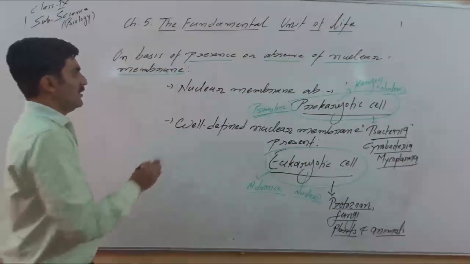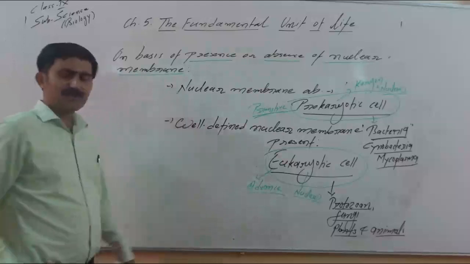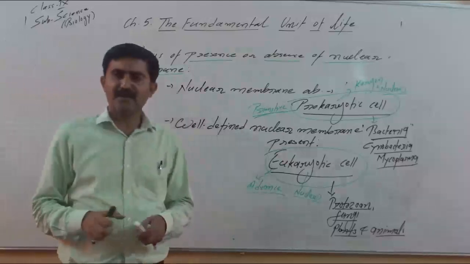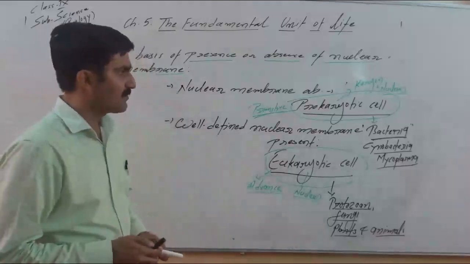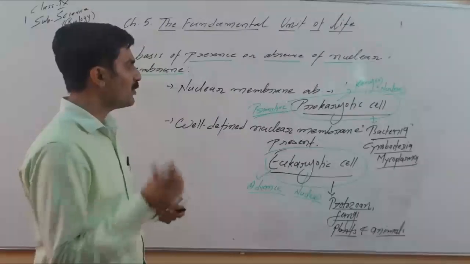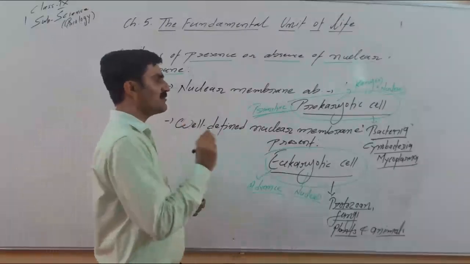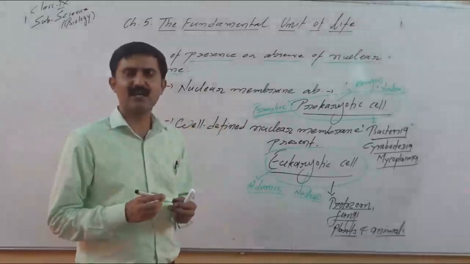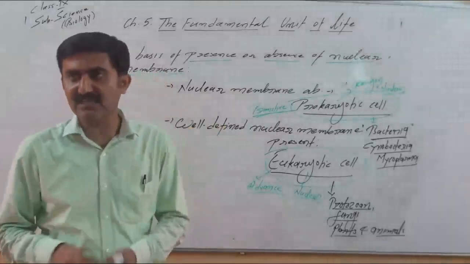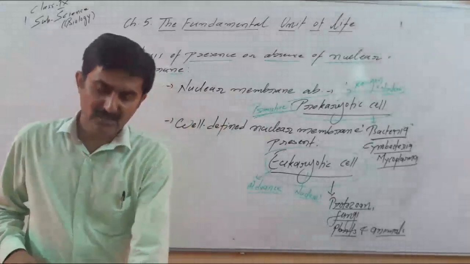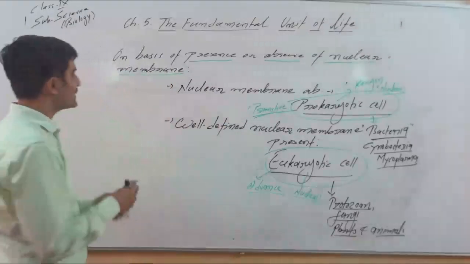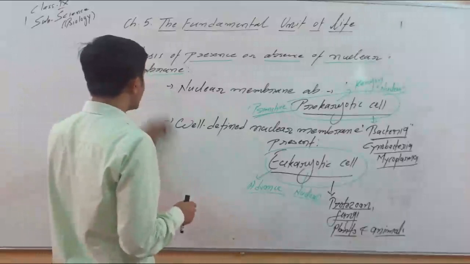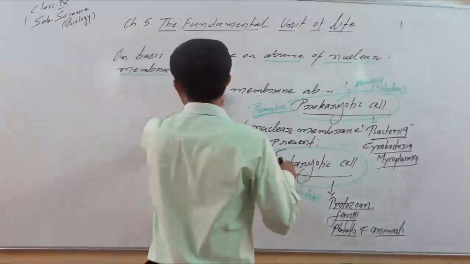One basic difference we know: presence and absence of nuclear membrane. Prokaryotic cells, always remember, are smaller in size, they are primitive. Eukaryotic cells are comparatively larger in size and they are advanced. So at least three differences we have to learn between prokaryotic and eukaryotic cell.